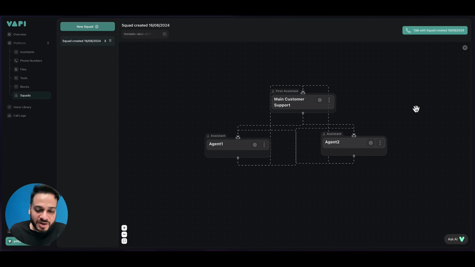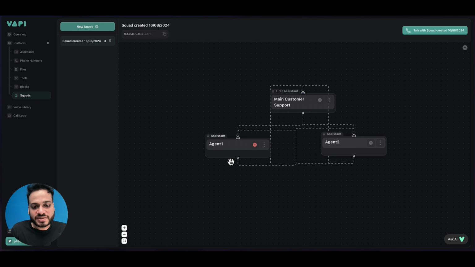So you see, Adam did not have a clue when I told him what exactly I wanted to buy, because I did not specify what to do next. It was a very simple way in which I wanted to show you how the squad swapping works and how you can transfer your calls depending upon the context and what exactly your user wants. Now imagine you're deploying this for a huge store which deals in electronics, and there are various segments of electronics. One segment is for laptops, one segment is for washing machines, one segment is for something else, and you can have a specific agent that is trained for that particular category only.